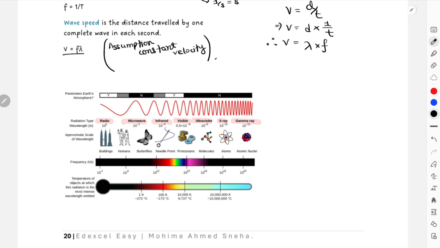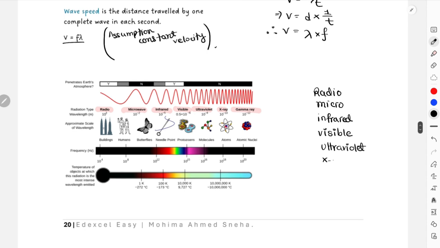increases. So over here, one of the two criteria for this entire chart, I should write this like this: radio, micro, then infrared, visible, ultraviolet, X-ray, and gamma.